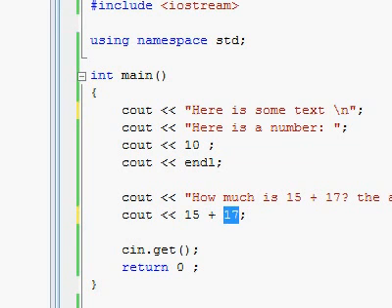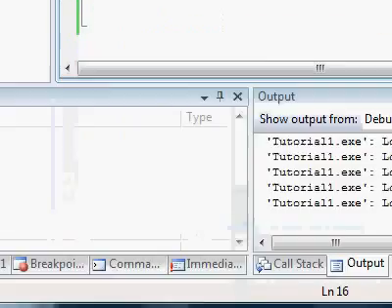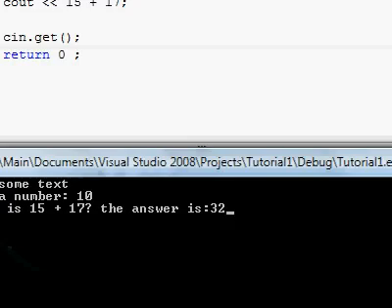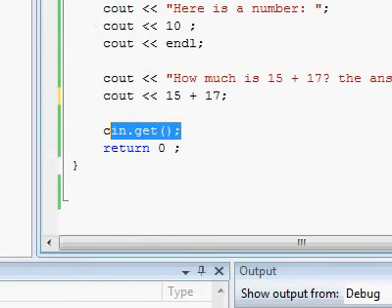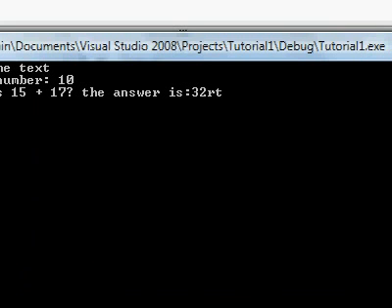And over here he figured out that it's a mathematical calculation, and so he did that calculation for us and printed out the answer in our window. And finally we have our CIN get, which means the program is waiting for us to type something to finish, and when we press enter, the program is done.